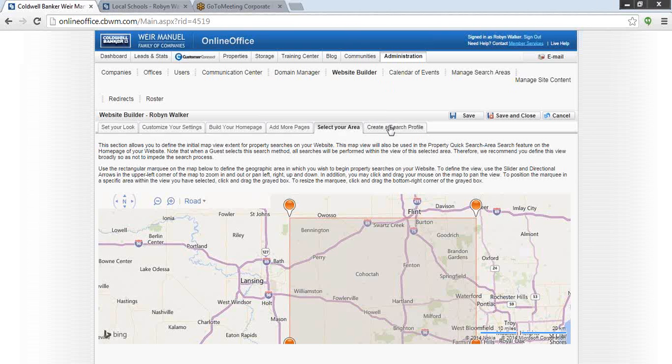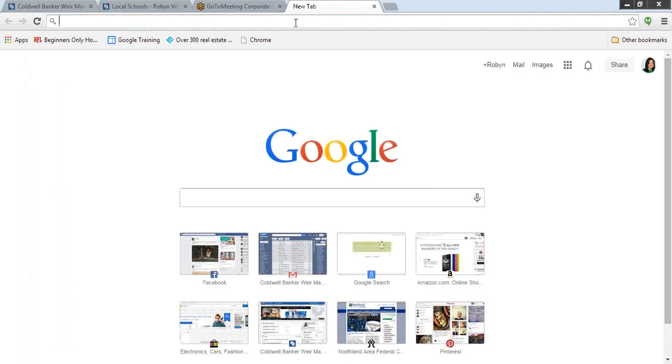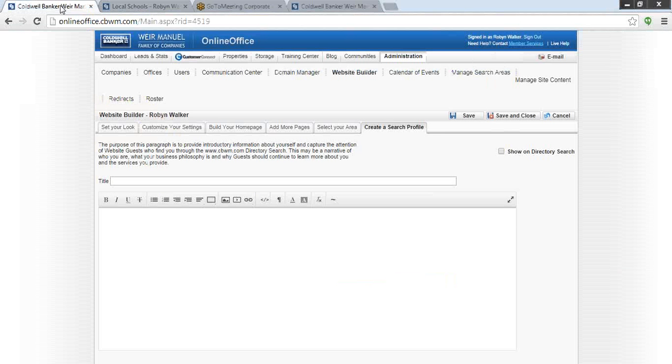So the last tab that I'm going to go ahead and click on is the Create a Search Profile. So this is another biggie, and people don't necessarily know where this is showing up. So where this shows up, I'm going to go ahead and open up a new tab, and I'm just going to go to CBWM.com. So this part is very important.